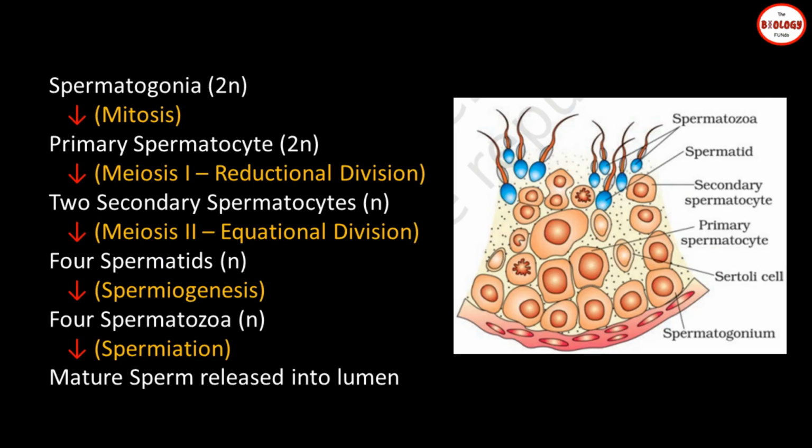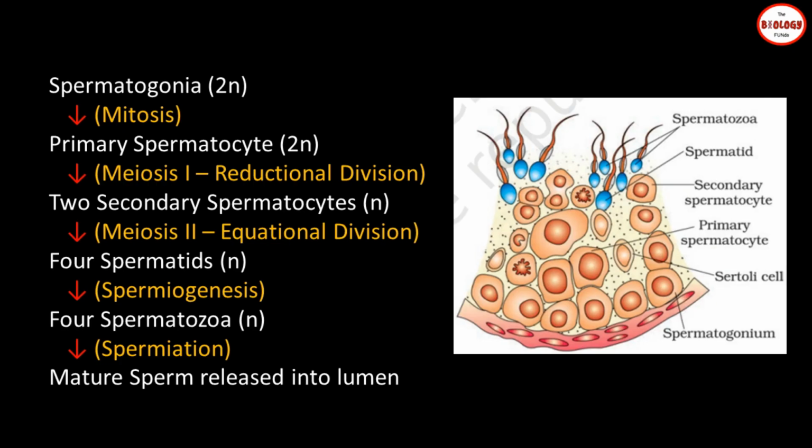They undergo second meiotic division and produce 4 equal haploid spermatids. Meiosis 2 is called equational division because it does not reduce the chromosome number in the daughter cell. Rather, daughter cells that result from meiosis 2 have the same number of chromosomes as the parent cell. So, spermatid has 23 chromosomes. These spermatids are transformed into spermatozoa or sperms by the process called spermiogenesis.